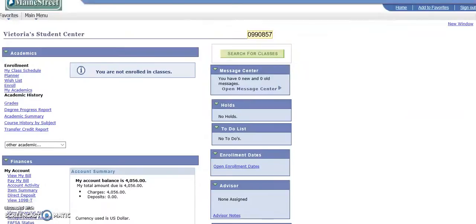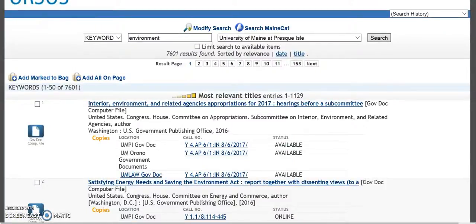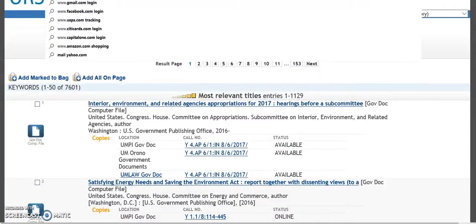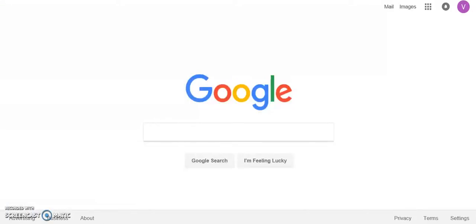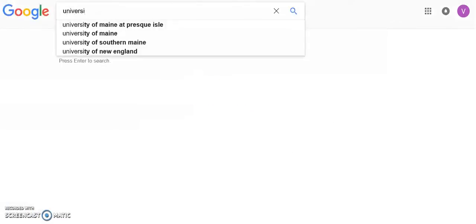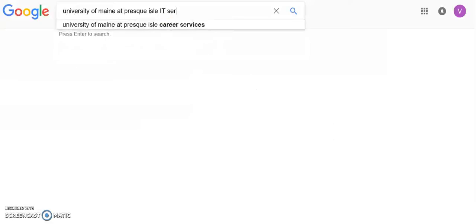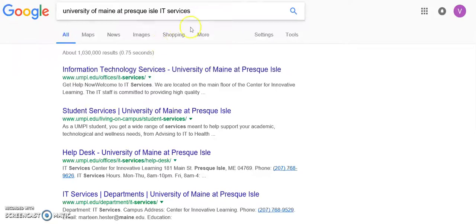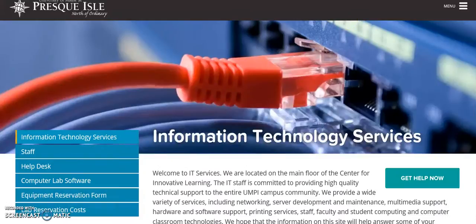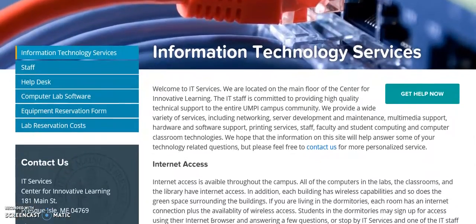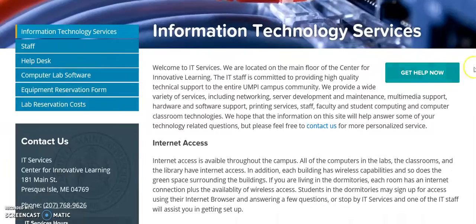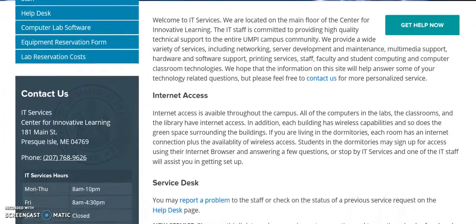Okay. So let's go ahead. I'm just going to use the Google search to make sure we don't go to the wrong place. And we'll go University of Maine at Presque Isle IT Services. Okay, so this is going to be the place you're going to go if you have additional issues with your Blackboard or your Mainestreet account. And this is where you'll get that help. So get help now. That's a really great place to start.